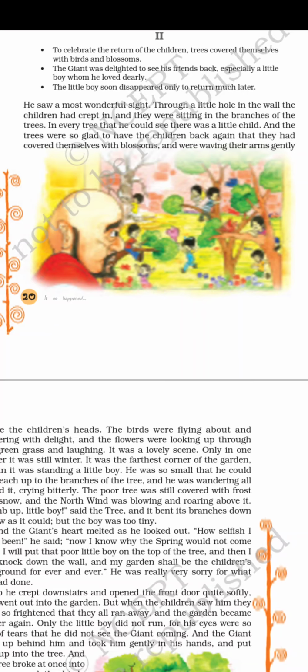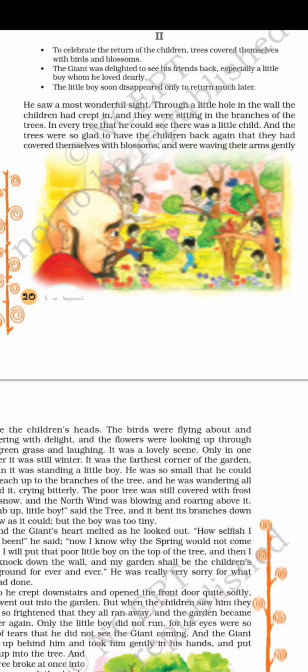In every tree that he, meaning the giant, could see, there was a little child.